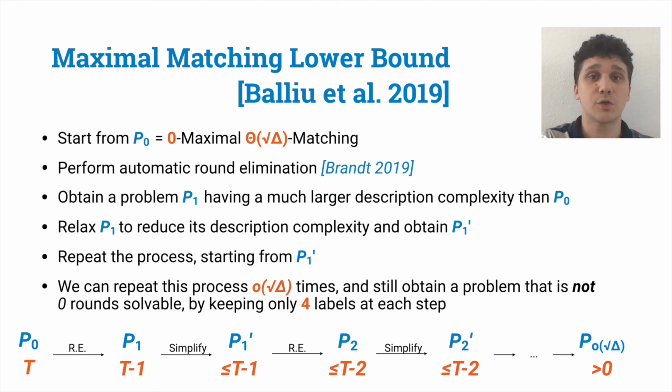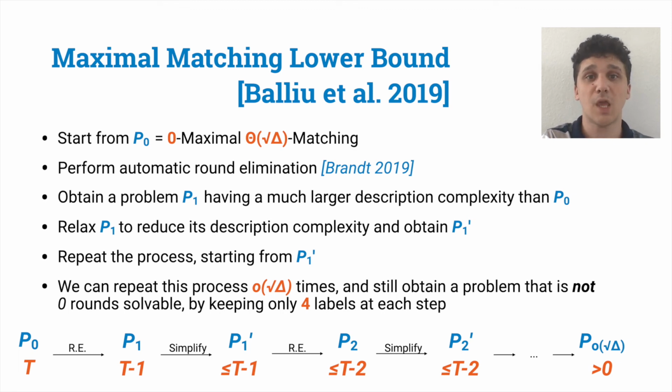The authors show that there are some simplifications that can be done that satisfy these requirements, and that simplify each intermediate problem and make it quite small. In particular, each intermediate problem Pi prime can be described by using just 4 labels. And recall that maximal matching can be described using 3 labels. So the exponential growth in the description complexity can be avoided.